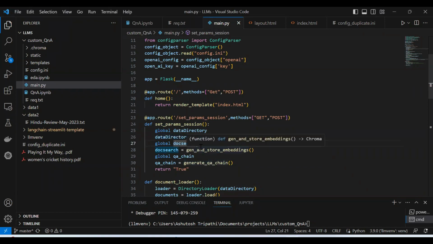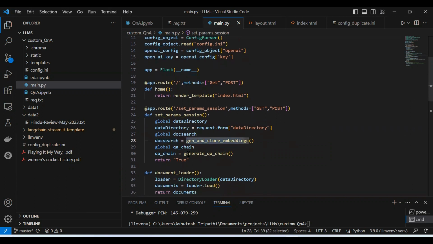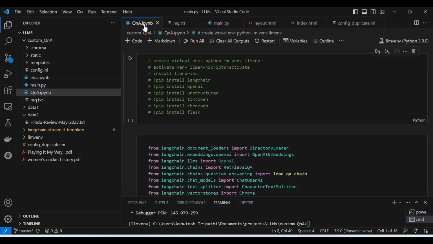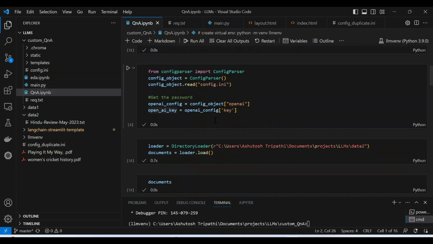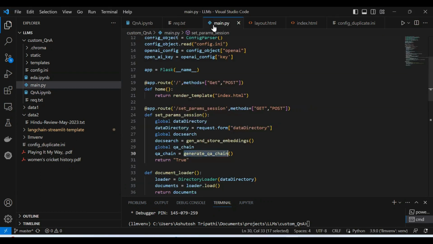It's the same doc search basically, so it will create the indexing and all. In this doc search, we generate and store embeddings, and then generate the QA chain. These we have all seen. These are just the method names, and inside them is whatever we have seen before. It is the same thing, and that's what I'm going to explain to you.